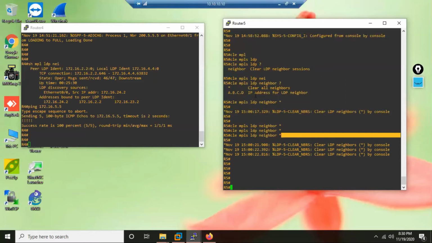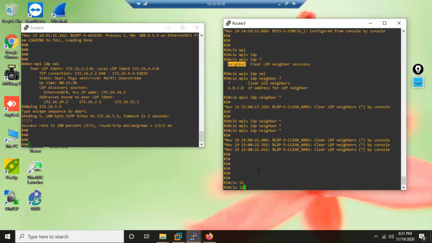Because after LDP, what was my option? Only neighbor. Was there an option for process? No. So I cannot reset. It's a problem of a process. The process needs to be restarted, reset. So let us see whether any other command is there.